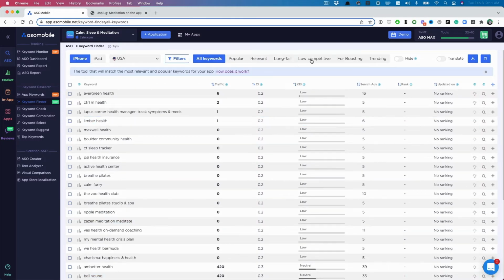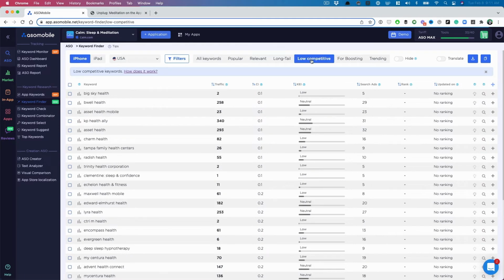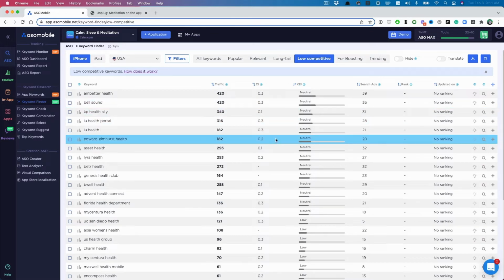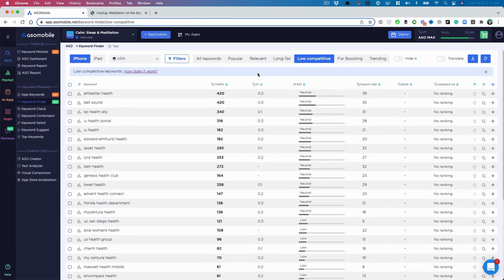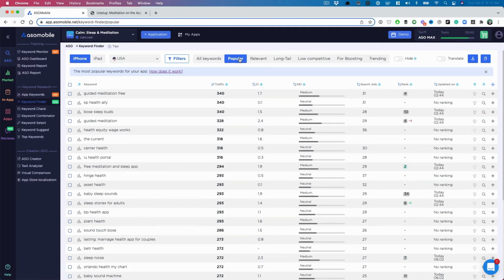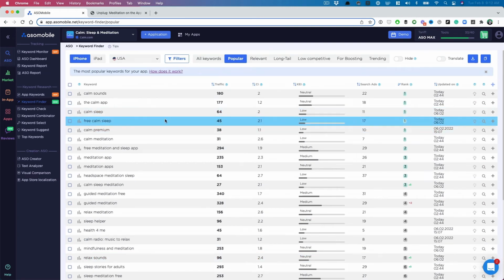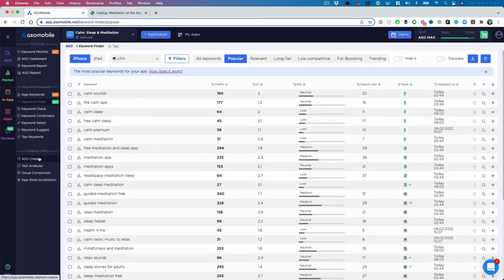A couple more spots I want you guys to pay attention to. We've got the low competition keywords. So really easy way. And then now you can sort by KEI, right? Really cool way of finding new keywords there. And then you can also check out the popular just to see if there's any new keywords that you might find, because these are popular to your rank. Look at that. Okay. The last thing I want to show you guys is this ASO creator down here.